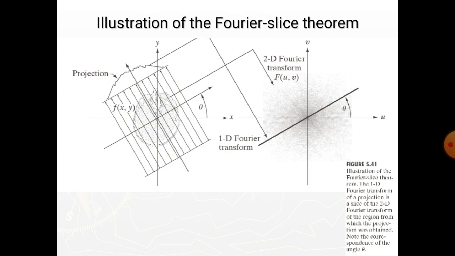The reason for this terminology can be explained with this figure. As the figure shows, the one-dimensional Fourier transform of an arbitrary projection is obtained by extracting the values of F(u, v) along a line at the same angle as the angle used in generating the projection. So in principle, we can obtain f(x, y) simply by taking the inverse Fourier transform of F(u, v).